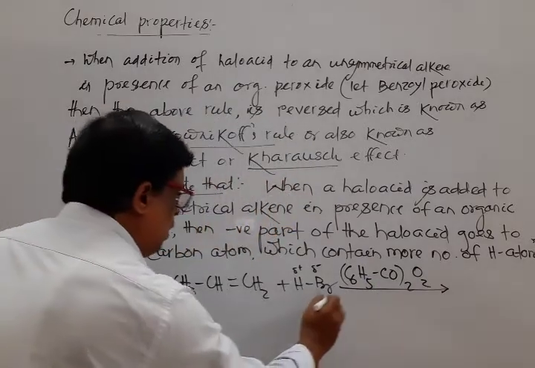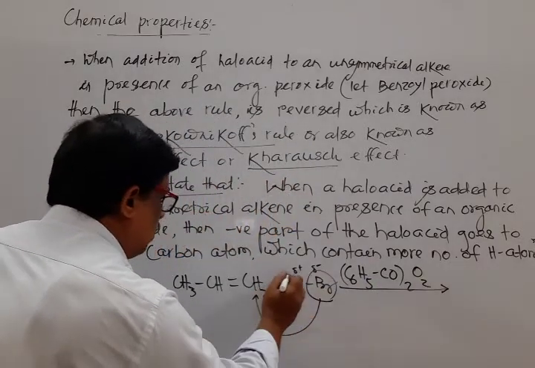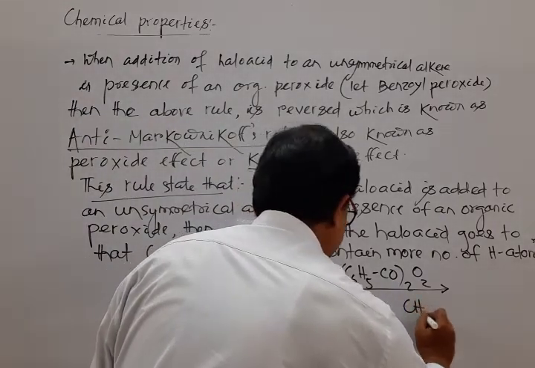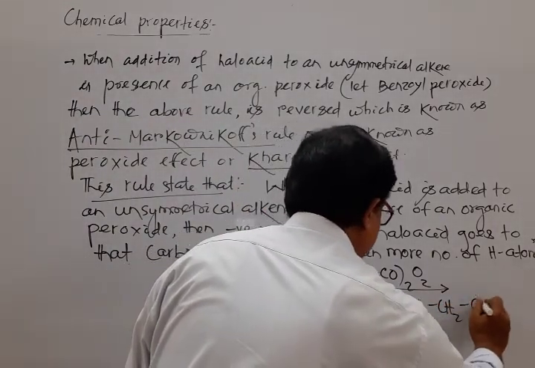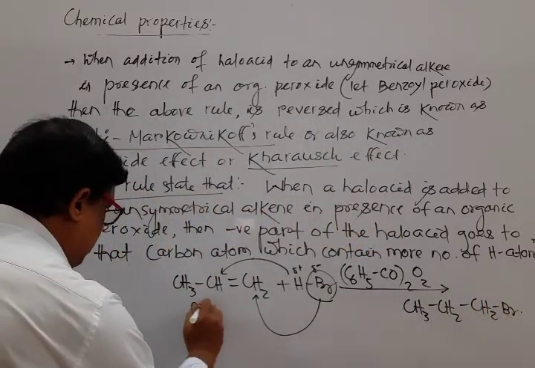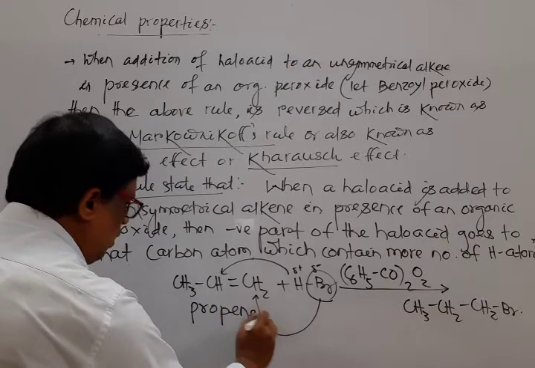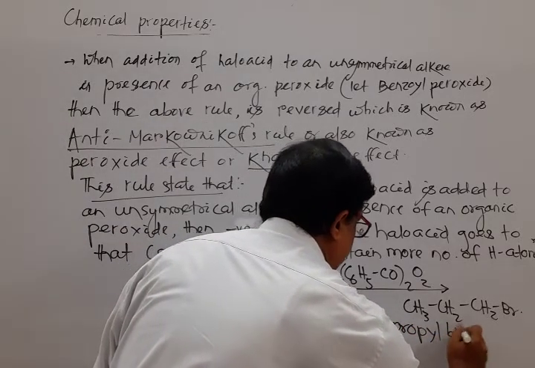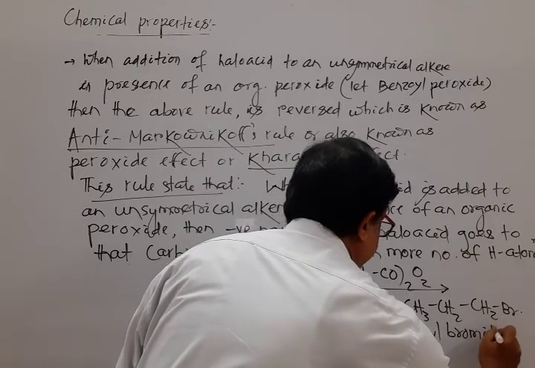Then what happens? The negative part moves to this side, the positive part moves to this side. The product is CH3 CH2 CH2 Br. Its name is propyl bromide, and the alkene is propene.